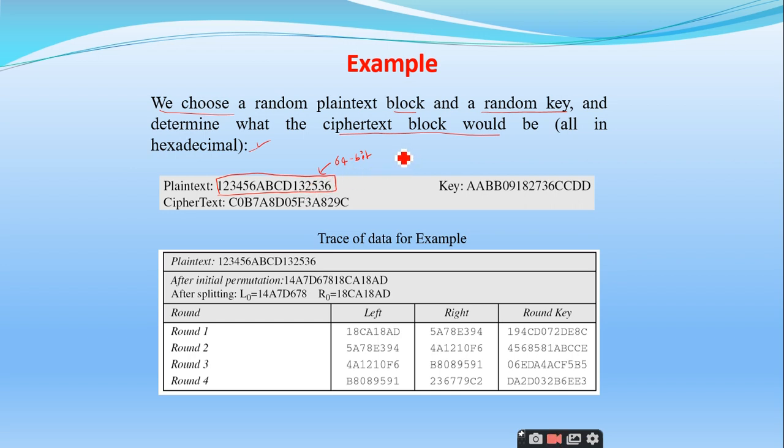In hexadecimal notation, each hexadecimal digit is given by 4 bits. So 64 divided by 4, how many characters? 16 characters, right? So what is the size of the key?